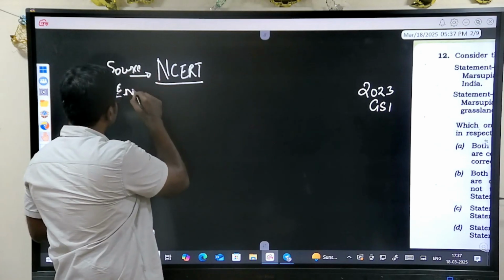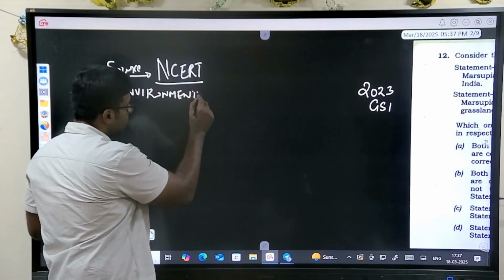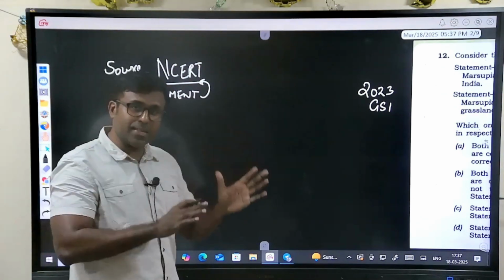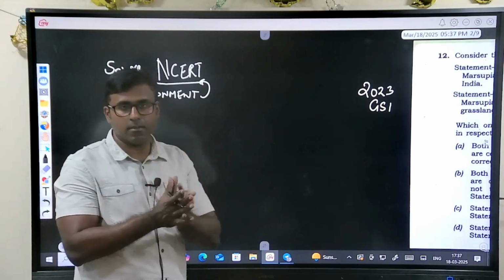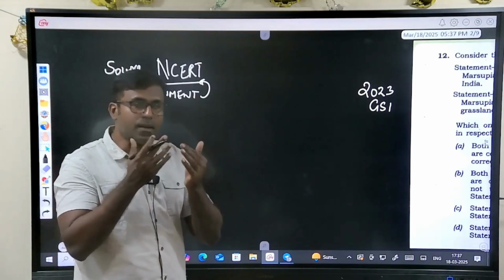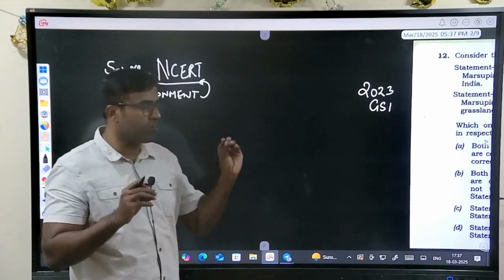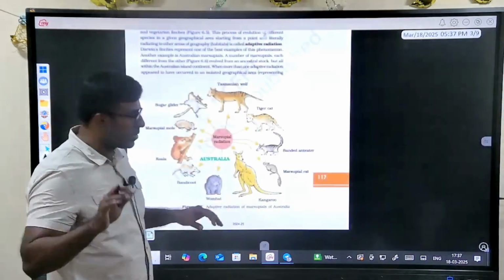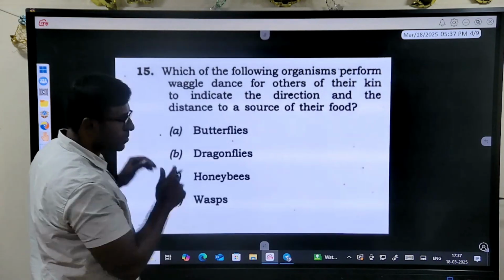Not only environment, the source of all the topics that UPSC asks is in NCERT books. We search for these answers in some material. Where we lose is in the very important way of understanding what these mean. So now this is one question. Not only this. Okay, this is the diagram of marsupials. Now look at this question.